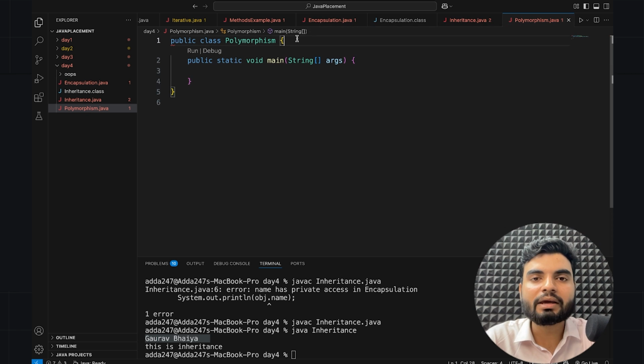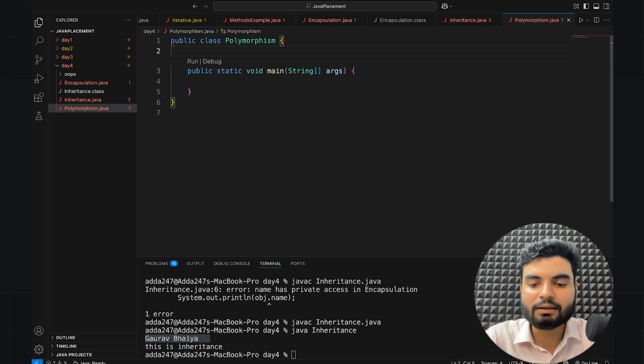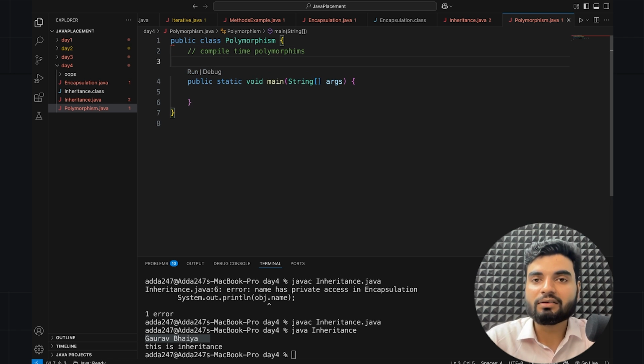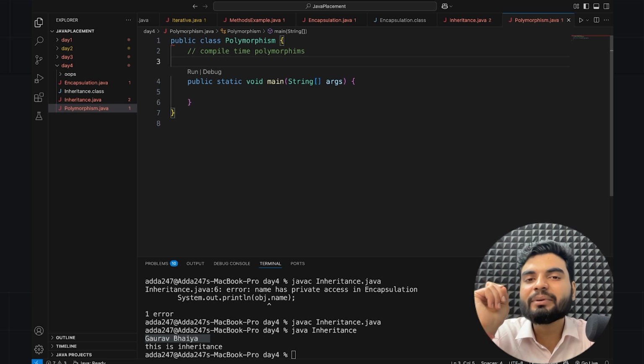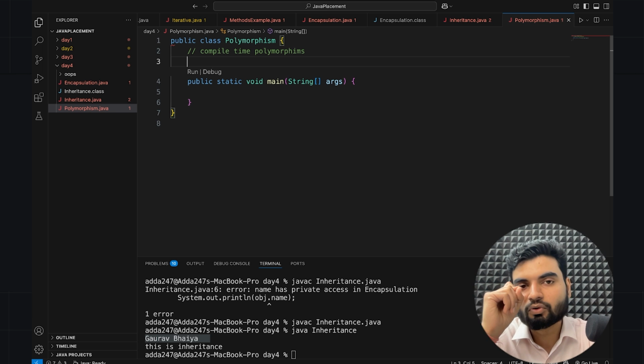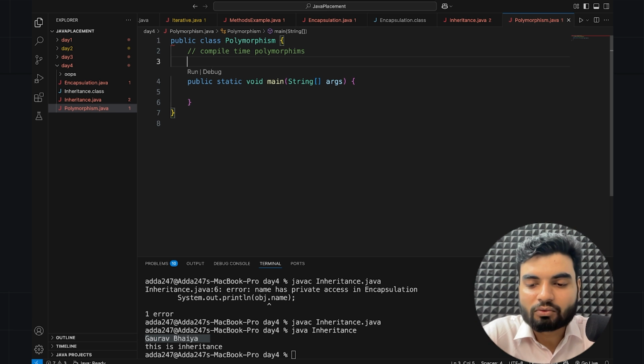And now here I have two methods. Okay, and we'll discuss compile time polymorphism first. In this, basically two methods will have the same name but different parameters, maybe different in terms of data type or maybe in terms of the number of parameters that you have. That's known as compile time polymorphism. So here we will have two methods.